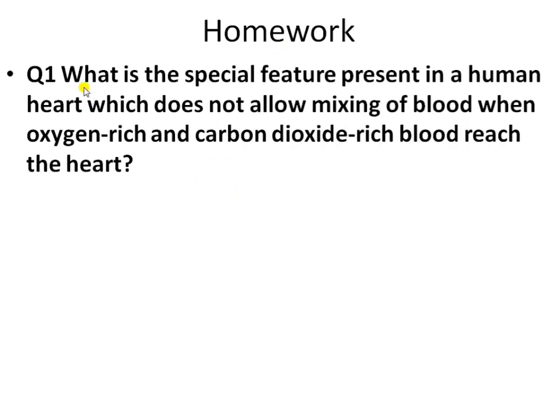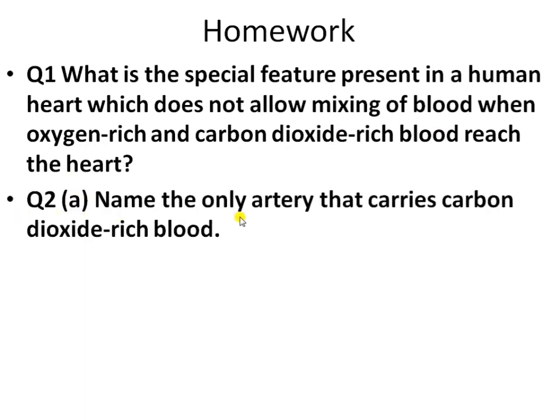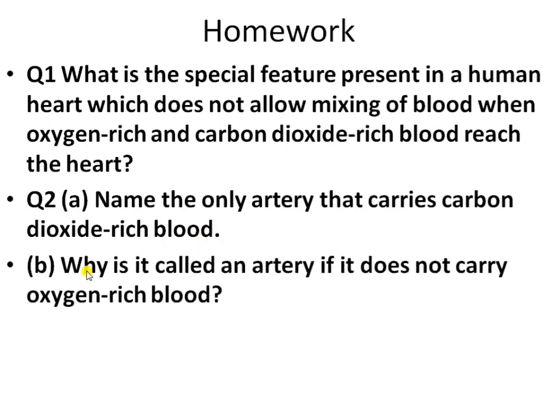Next is the homework part of this lecture. So the first question is, what is the special structure or feature present in a human heart which doesn't allow mixing of blood when oxygen rich and carbon dioxide rich blood reach the heart? Question number 2 is, name the only artery that carries the carbon dioxide rich blood or the deoxygenated blood, and why is it called an artery if it does not carry the oxygenated blood?